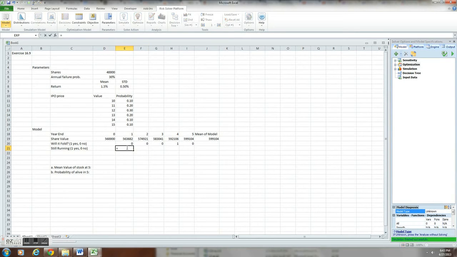Make this again equal to 1 minus this, and this is going to be equal to that times 1 minus, or I think we got this backwards.